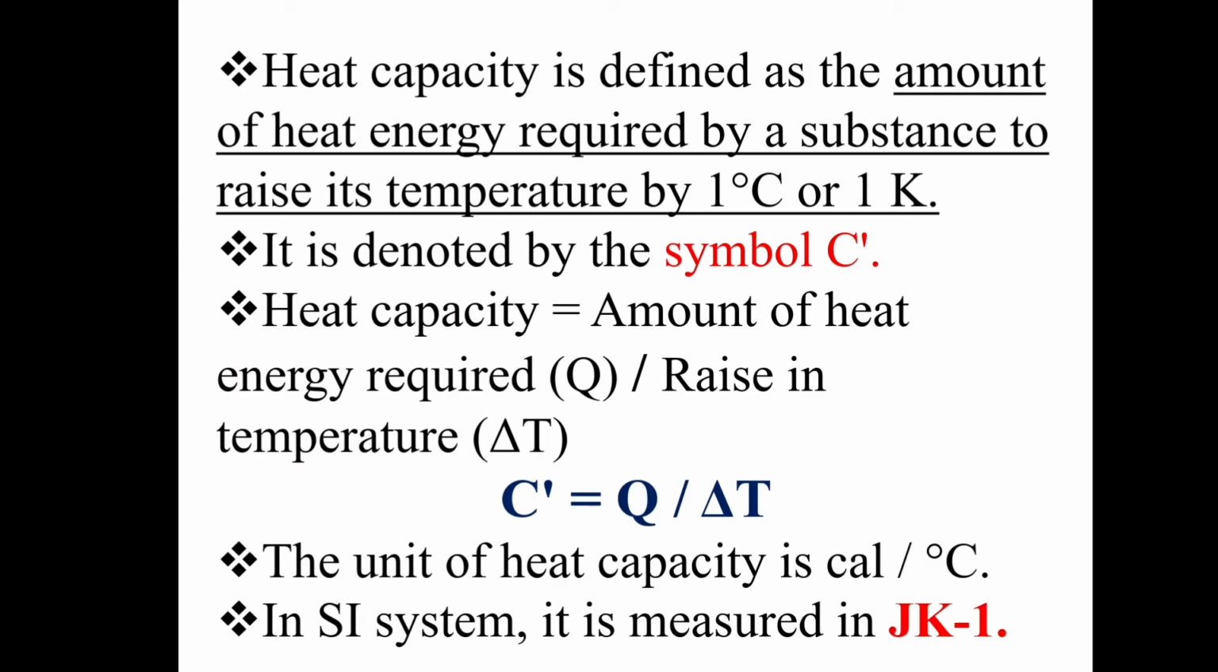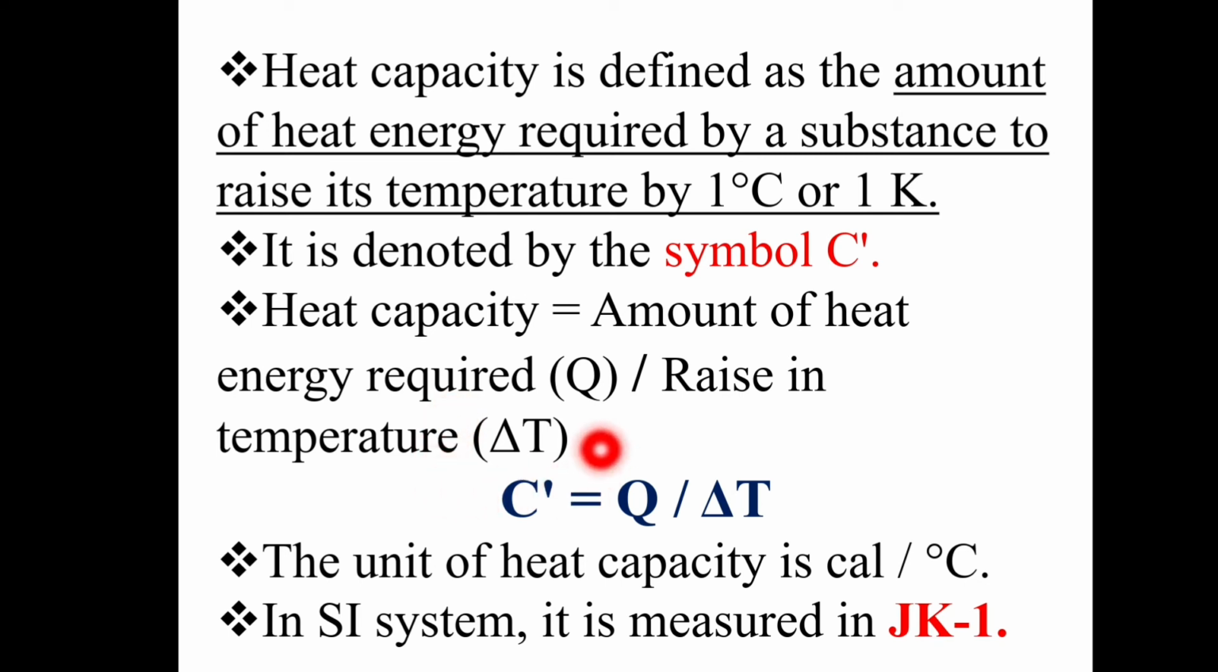Heat capacity is defined as the amount of heat energy required by a substance to raise its temperature by 1 degree Celsius or 1 Kelvin. So it is denoted by the symbol C dash. Heat capacity is equal to amount of heat required divided by rise in temperature.